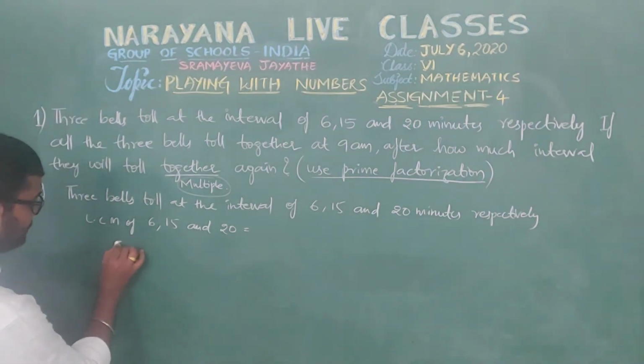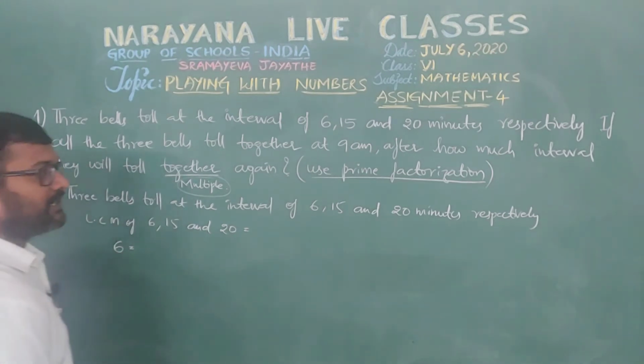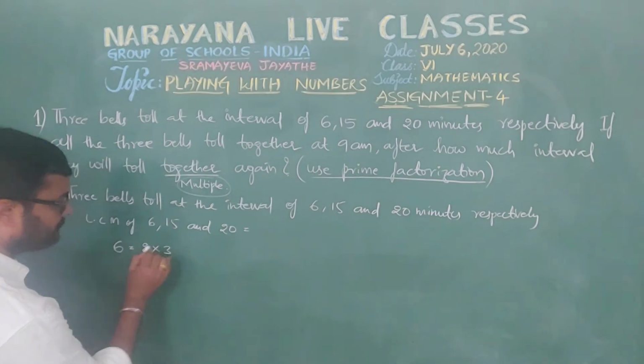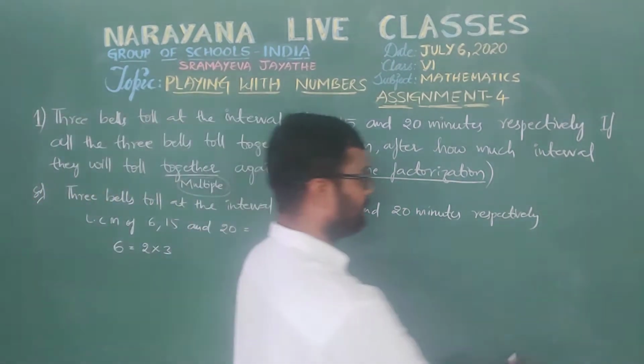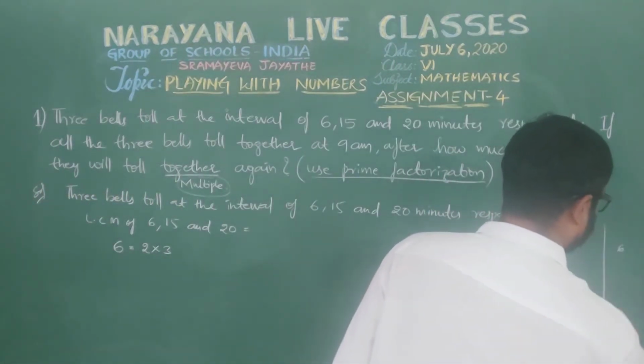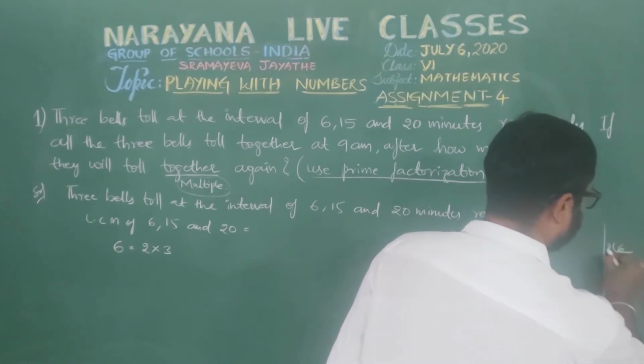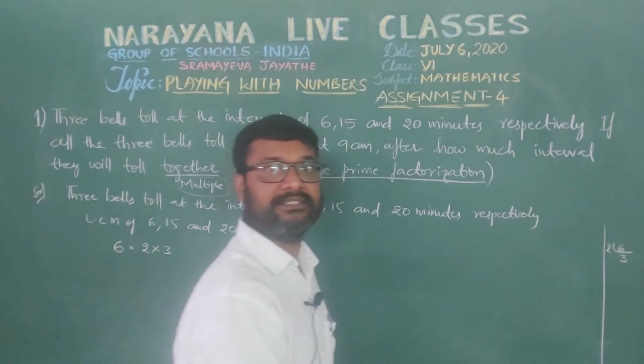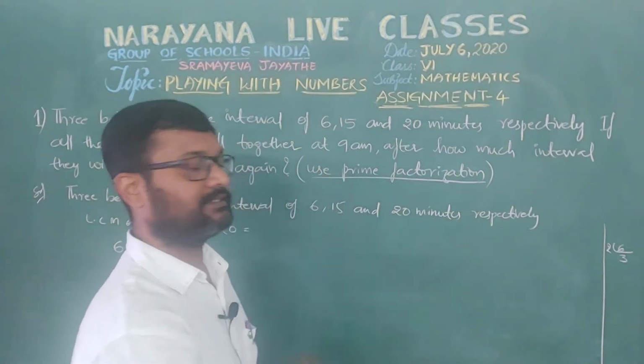Now 6 can be converted into prime factors as 2 into 3. If you take 6, 2 is a prime number, 3 is a prime number, 2 3s are 6.